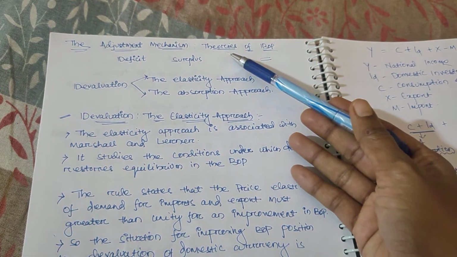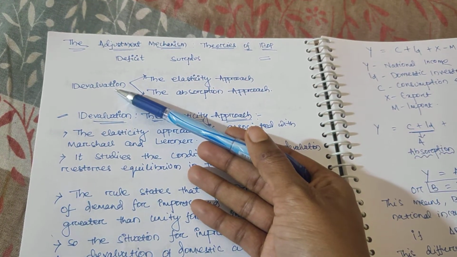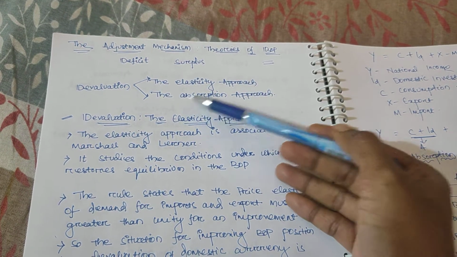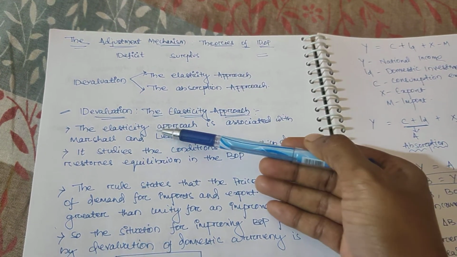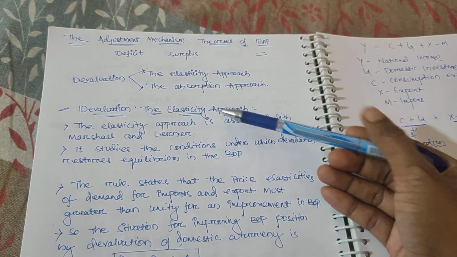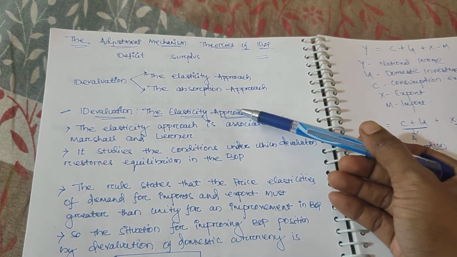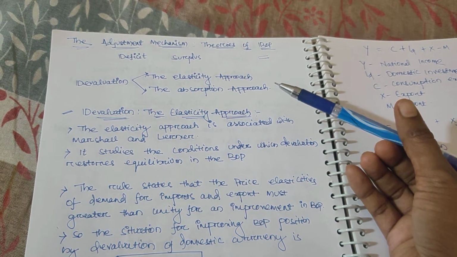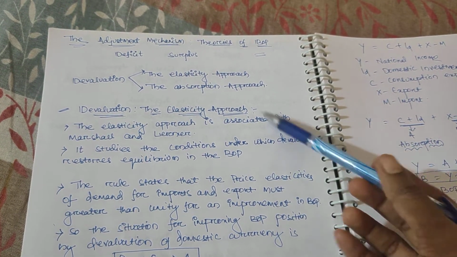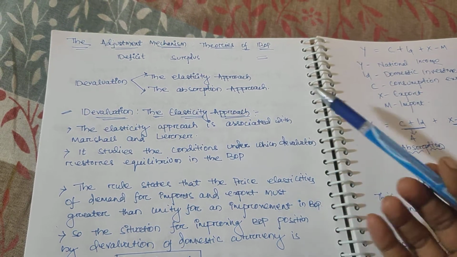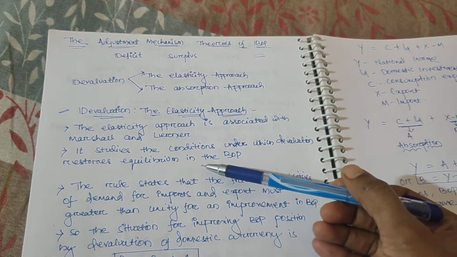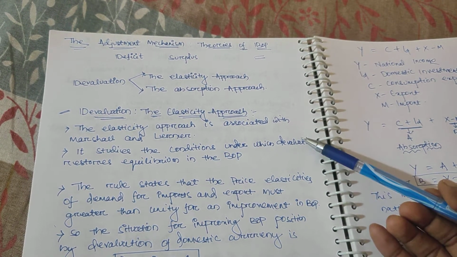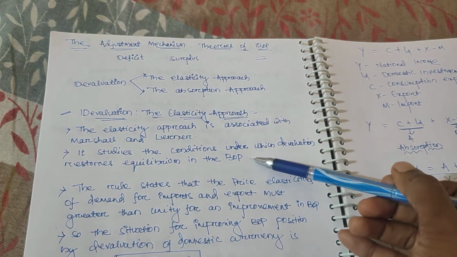So in the adjustment mechanism, this devaluation we took in two approaches. One is the elasticity approach and the second is the absorption approach. On the elasticity approach, you have to read about the Marshall-Lerner approach. What is the Marshall-Lerner approach? The elasticity approach is associated with them only. They studied the condition under which devaluation restores equilibrium in the balance of payment.